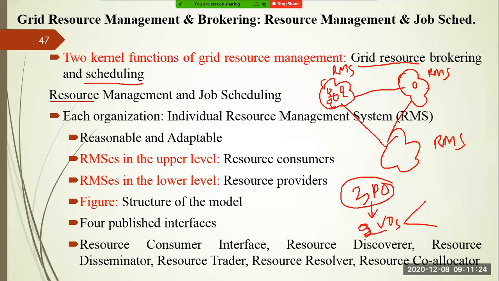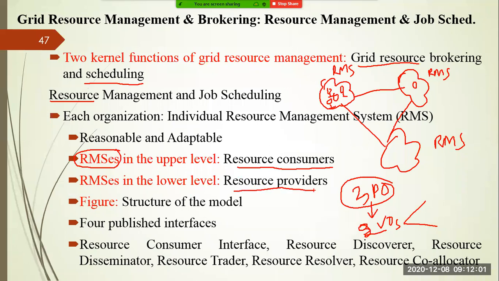And these RMSs collaborate with each other, which we call RMSes, right? Multiple RMSs collaborate with each other to provide the services. So in order to deal with fluctuating demand, or peak demand, an RMS needs to collaborate with other RMSs, right? RMSs in the upper level can be considered as your resource consumer. Generally, the consumer is available in the upper level, and the lower level is normally a hardware one, which we call a